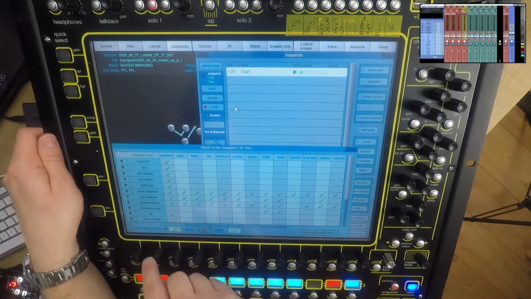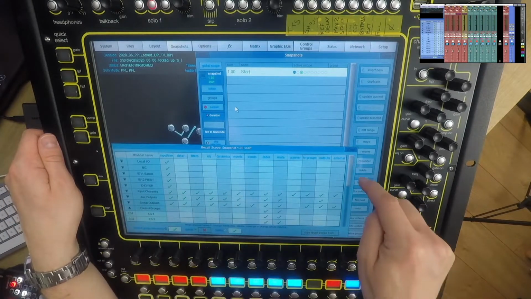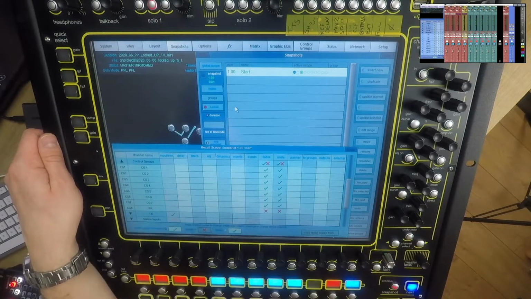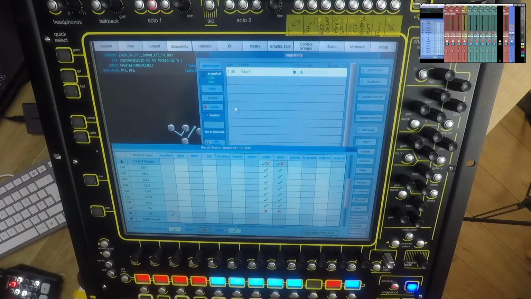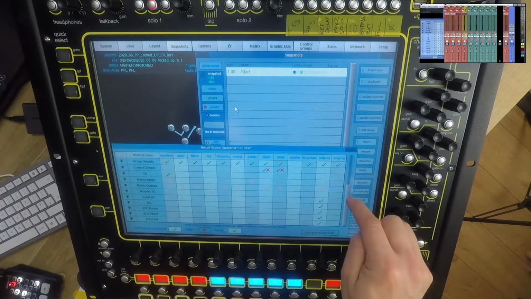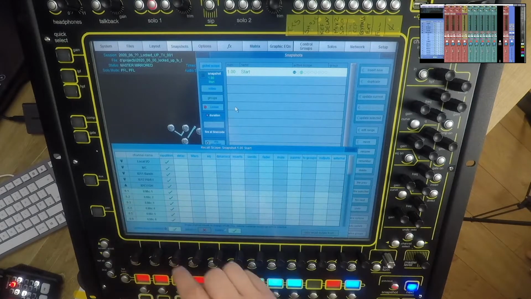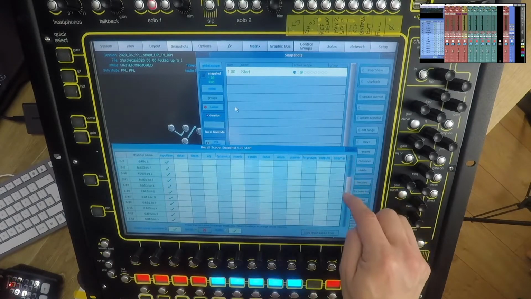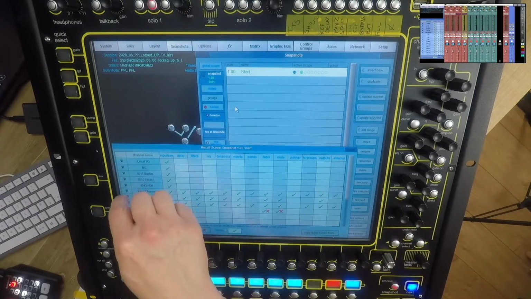So now I just need to think about what I want to save out. So very importantly, that control group running the PA should be saved. So let's do that there. Next thing, I just want to think about any inputs I need to save. Oh, sorry, input channels here.